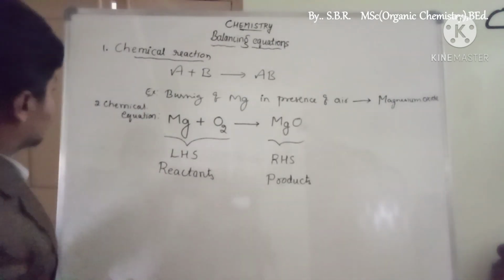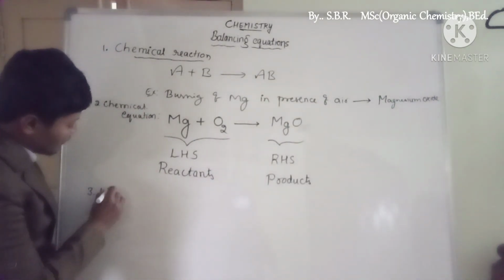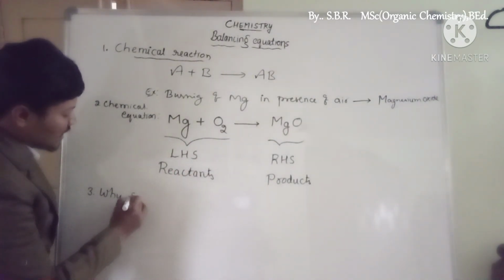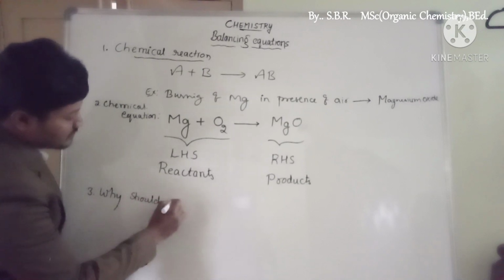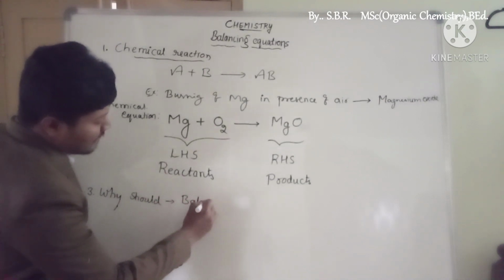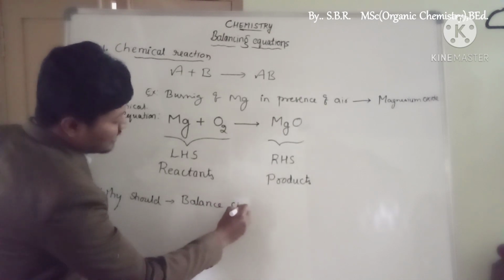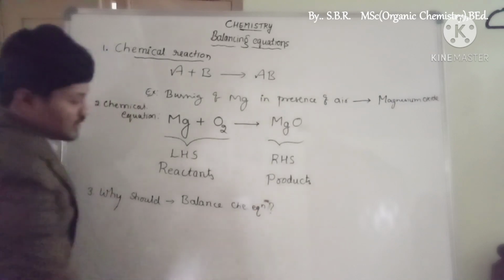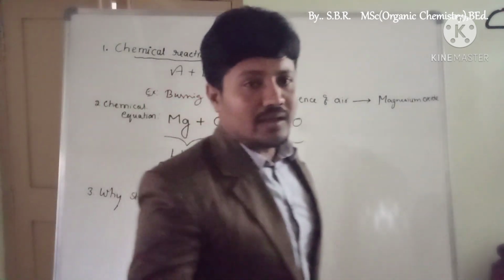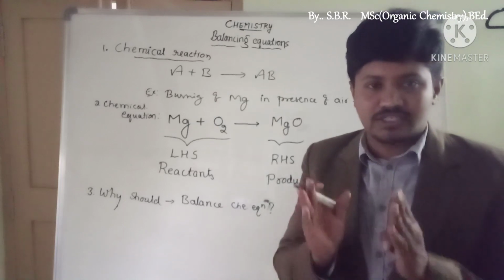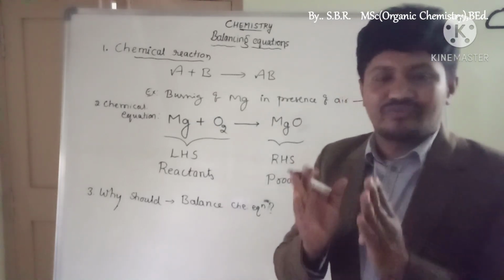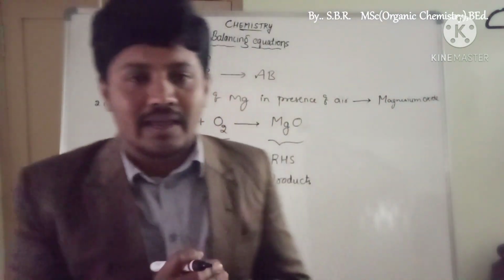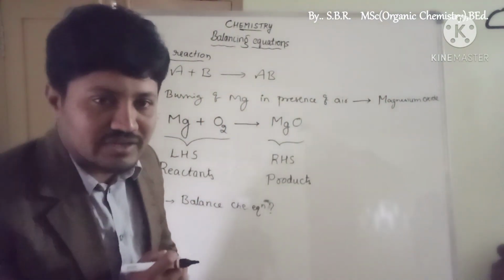Now, sir, why do we need to balance the equation? The equation I have written is actually not a balanced equation. Why should we balance a chemical equation? What is the reason for this? I told you, just remember that any chemical change in the universe must be conserved, so the mass of the reactants must equal the mass of the products. This law is given by Dalton, that is the law of conservation of mass.